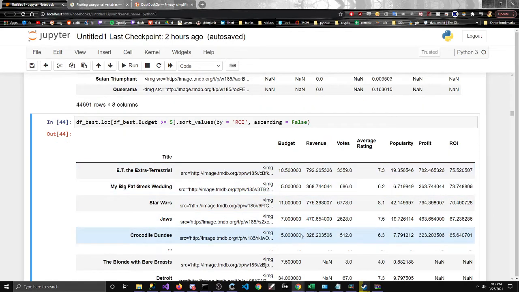What is interesting is a lot of these movies have small budgets, which technically would make sense too. There are a lot of movies that grow to a billion in revenue, but a lot of them have over 100 or 200 million budgets. So even though they make a lot of money, the return on investment might not be as good as one would think, at least to the eye.